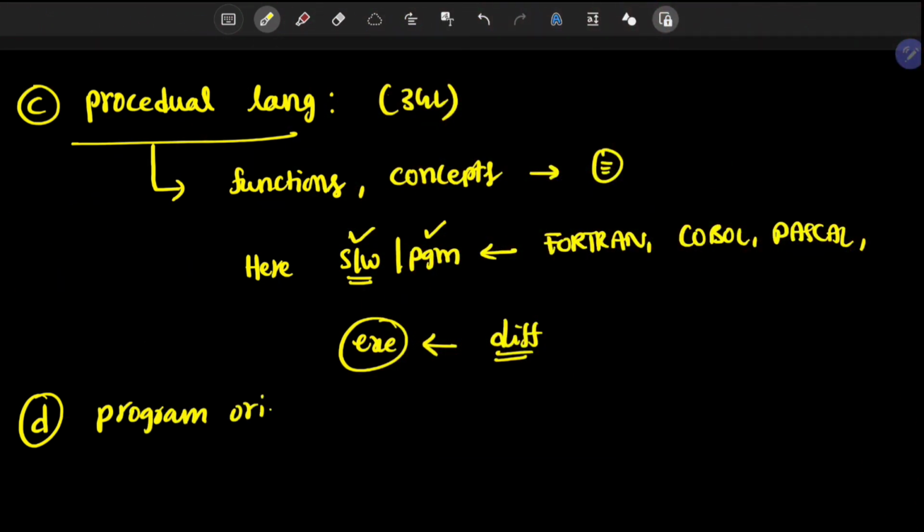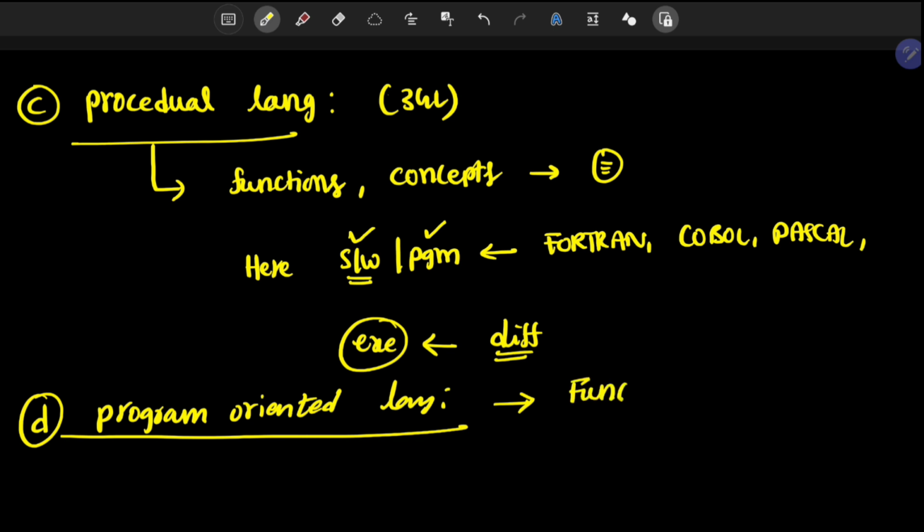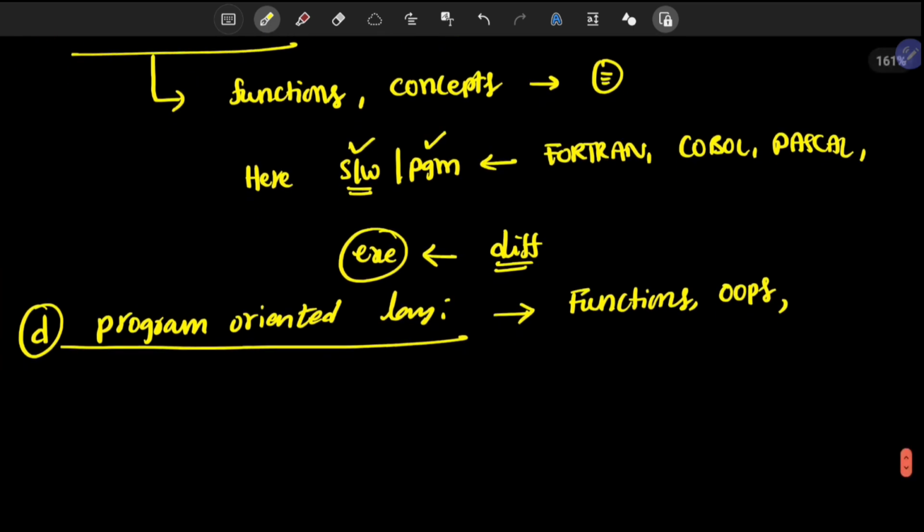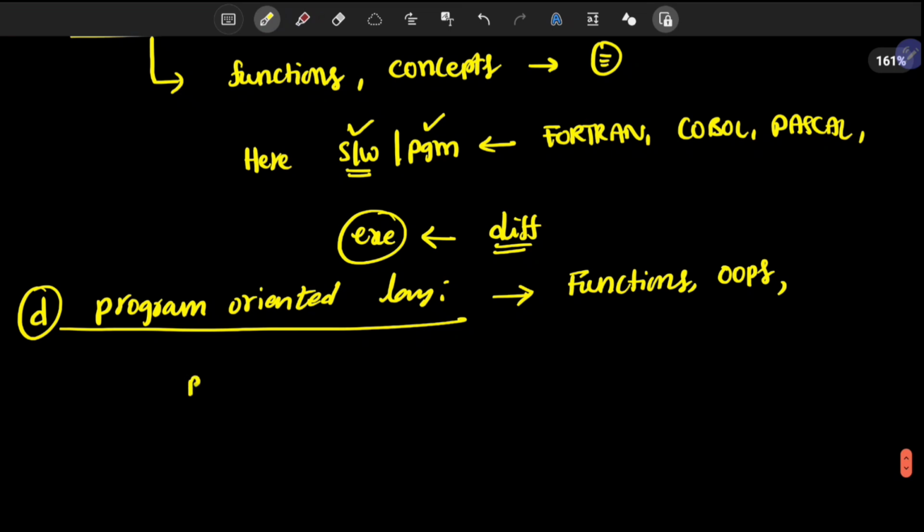So that is the reason we go for program oriented languages. Program oriented languages are also made up of simple functions, and there are some new programming styles like OOPs. With the help of these, we can easily write programs.